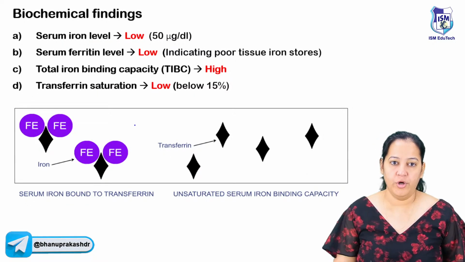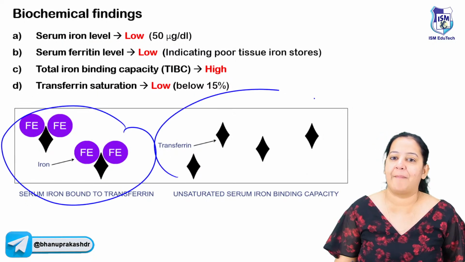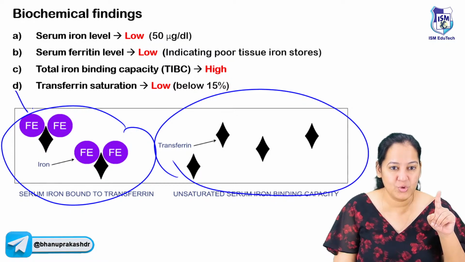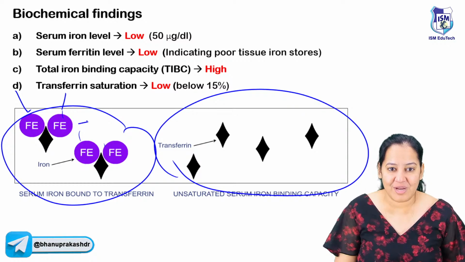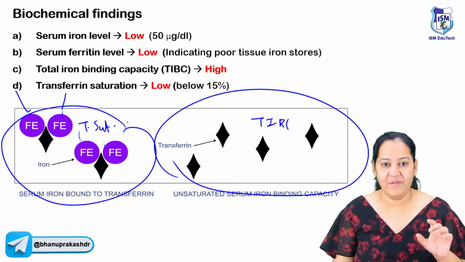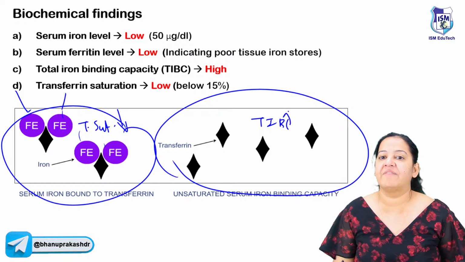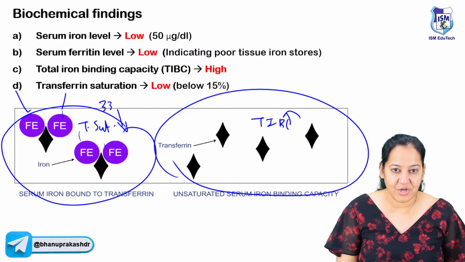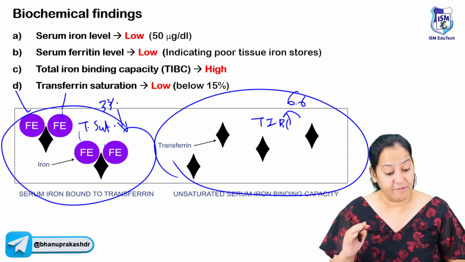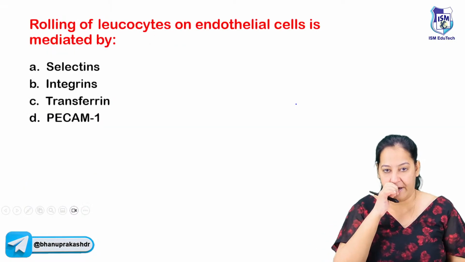Here I told you, this is the filled one and this is the empty one. The scooters: each scooter is carrying 2 molecules of iron. The filled one is known as transferrin saturation and the empty one is known as TIBC. In iron deficiency anemia, the filled one will decrease and the empty one will increase. This one is normally 33%, but it will be less than 33% in iron deficiency anemia. This one is normally 66, and it will be more than 66 in iron deficiency anemia.